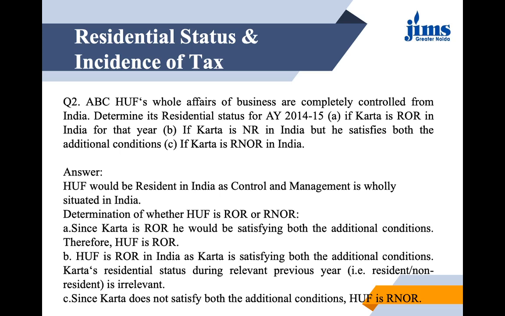And the students, those who do not know which additional conditions we are talking about, please get back to the previous lectures and memorize all the conditions. So Karta's residential status during the relevant previous year, may be resident or non-resident, is irrelevant here because he is satisfying both the additional conditions, right?